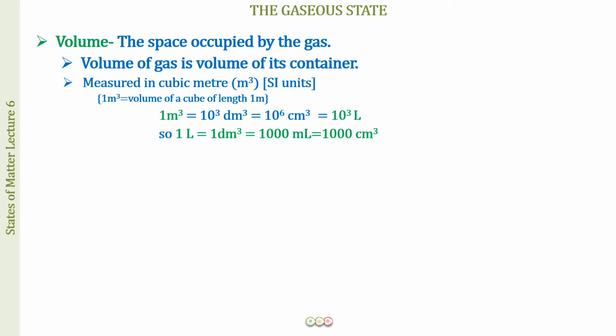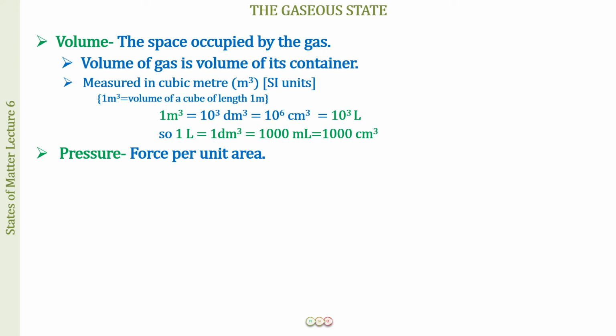Okay. The next after volume we have is pressure. Now, first of all, what you have to understand is how the gas is exerting pressure. The gas is going to consist of gas molecules, and the gas molecules have thermal energy. Thermal energy is the measure of the kinetic energy of the molecules.